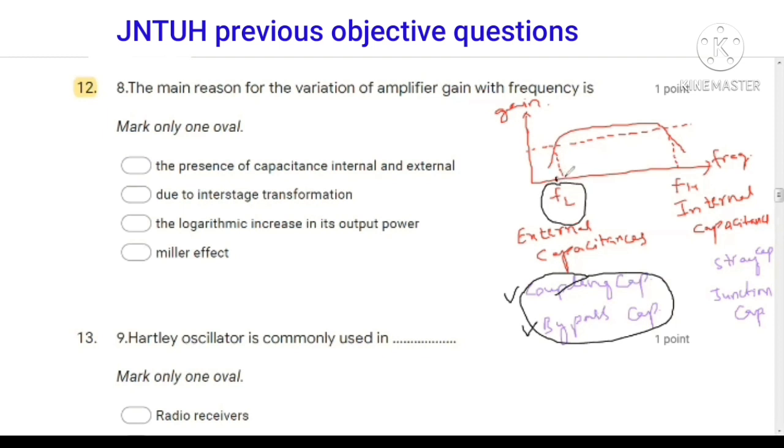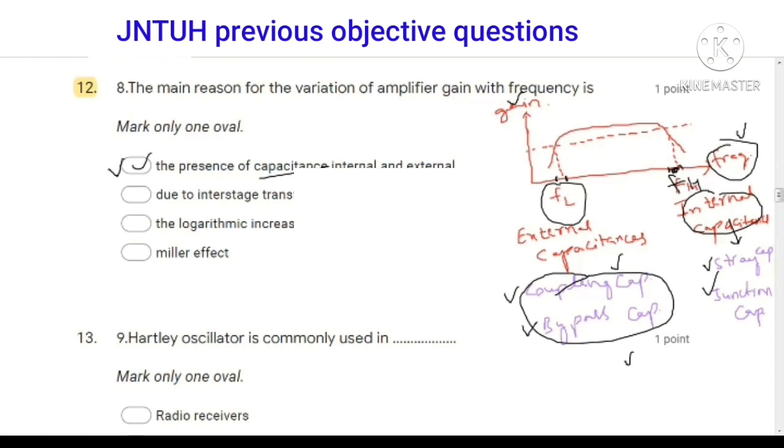So the lower cutoff frequency is changing due to these coupling and bypass capacitors. Internal capacitance examples are stray capacitances and junction capacitances. Due to these internal capacitances, the upper cutoff frequency FH is changed. Overall, due to the presence of the internal and external capacitance, the total gain of the amplifier is changing with respect to frequency.